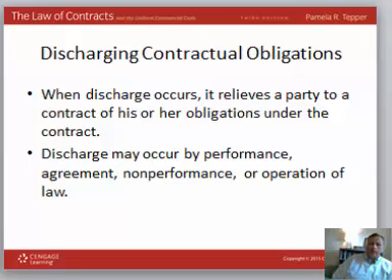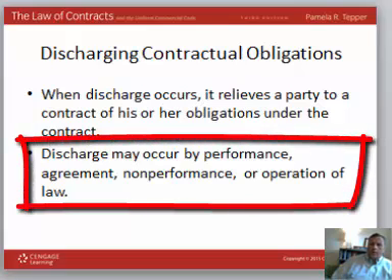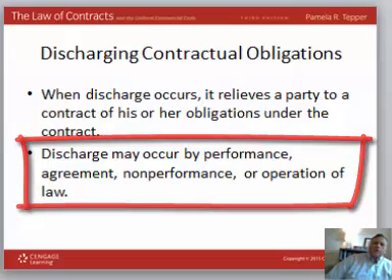So now the parties' obligations under the contract have arisen. And once the obligations arise, they have to be discharged in some way. One way to discharge your obligations is to actually perform, do what you're supposed to under the contract. You can also discharge them by an agreement to let them go. Non-performance might be a default, or there might be some operation of law that makes the obligation go away, discharges the obligation by operation of law.